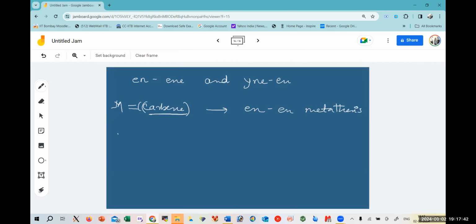And when we have metal carbyne, it would go for yne-yne metathesis. I hope this is clear.